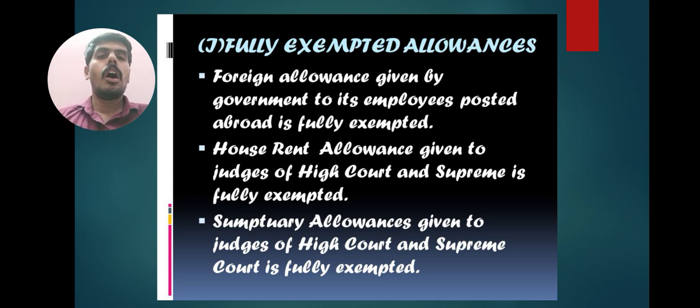Next one, house rent allowance given to judges of High Court and Supreme Court is fully exempted. This allowance is only allowed for judges of High Court and Supreme Court. Next one, sumptuary allowance given to judges of High Court and Supreme Court is fully exempted. These are the fully exempted allowances. Any amount under this category is not taxable.